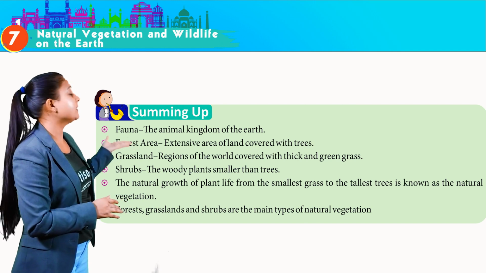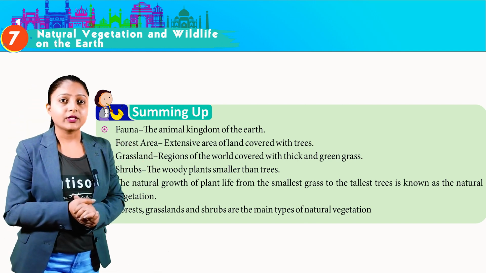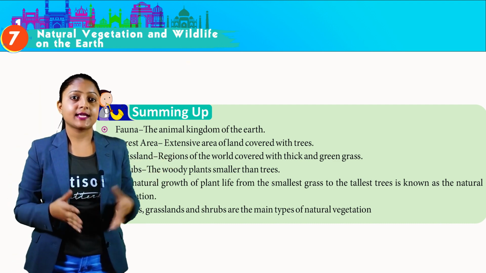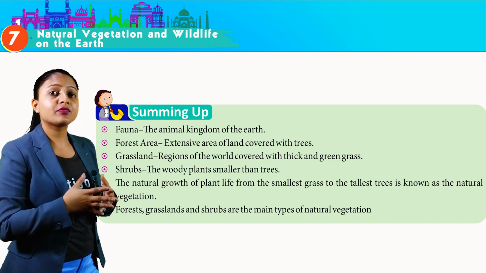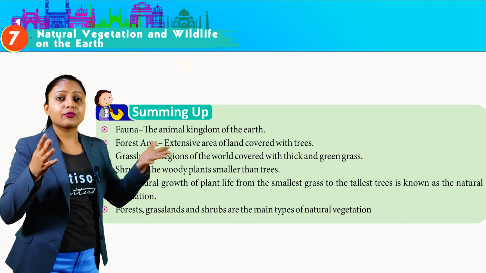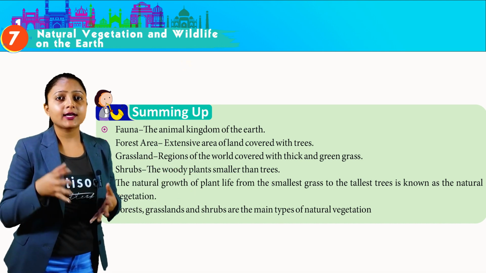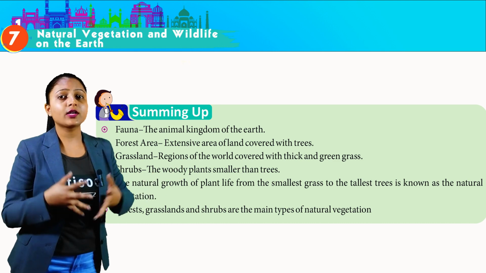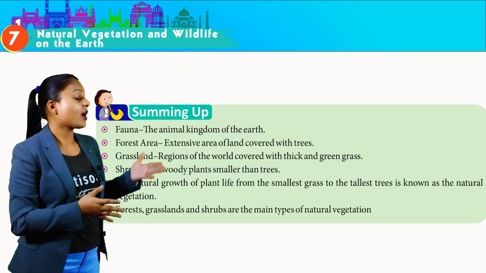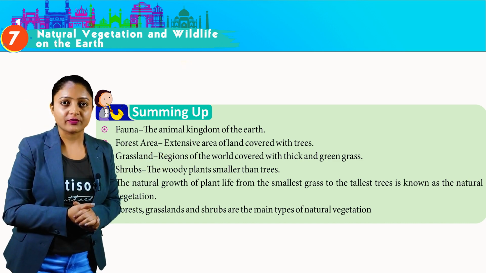Now let's sum up this chapter. Summing up, fauna, the animal kingdom of the earth. Forest area, extensive area of land covered with trees. Grasslands, regions of the world covered with thick and green grass. Shrubs, the woody plants smaller than trees. The natural growth of plant life from the smallest grass to the tallest trees is known as the natural vegetation. Forests, grasslands and shrubs are the main types of natural vegetation.